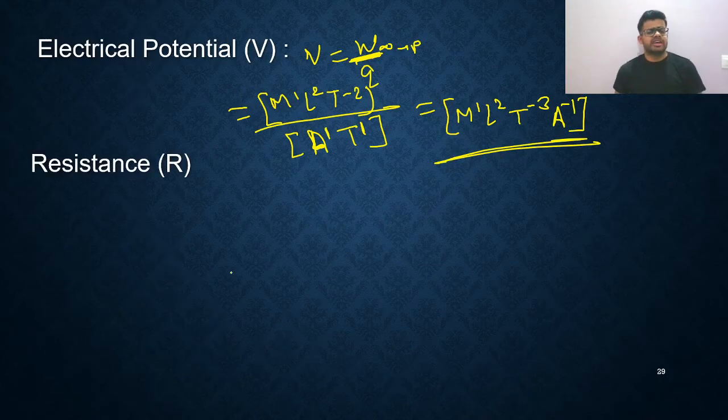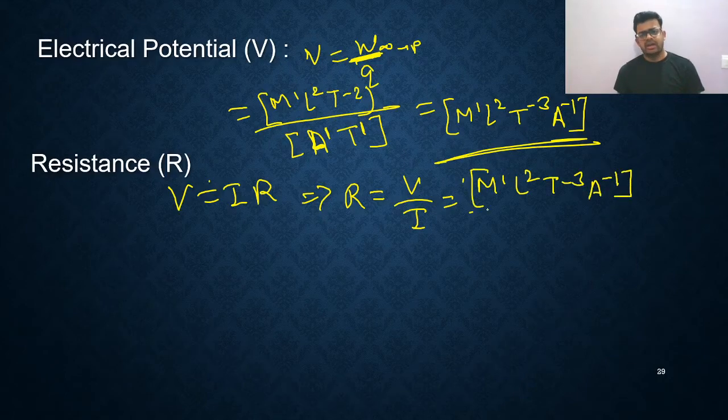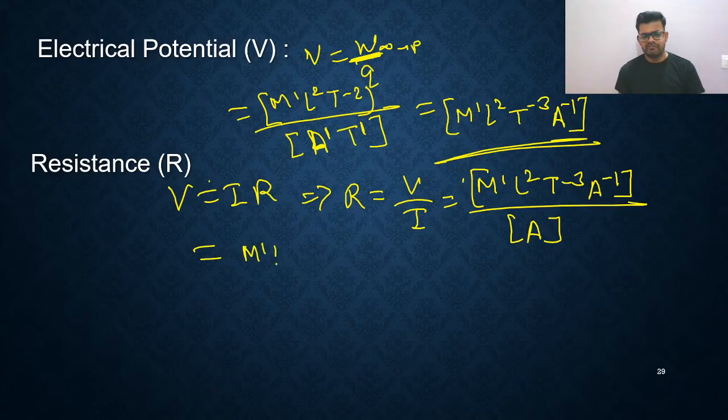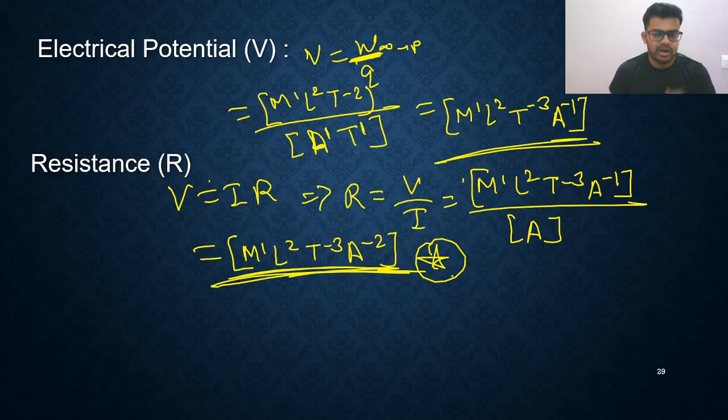Next, resistance. Yes, let us talk about resistance. All of you know one thing, according to Ohm's law, V is equal to IR. So you need to find the dimensional formula of resistance. That is V upon I. So the potential dimensional formula, which we only just found, is M1 L2 T minus 3 A raised to minus 1. Divide by I, for ampere. So I have written it like this. Finally, what formula are you getting? You are getting M1 L2 T minus 3 A raised to minus 2. That's all. This is the dimensional formula of resistance.